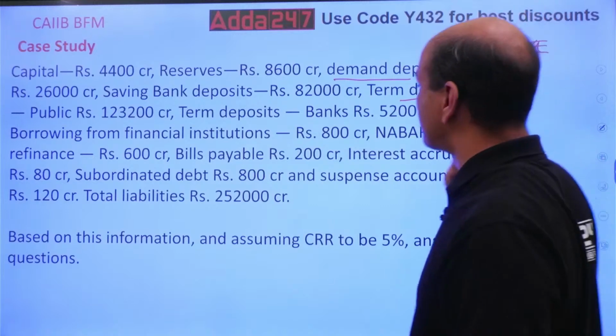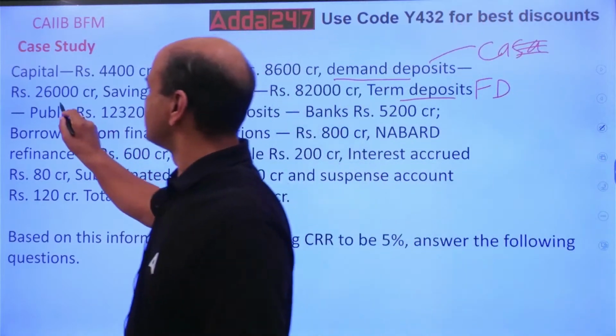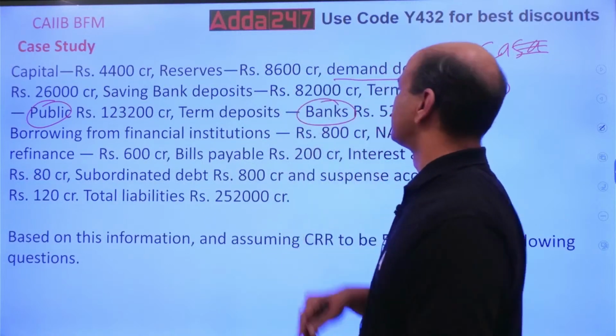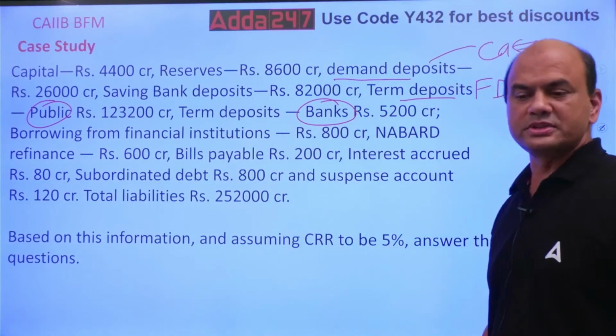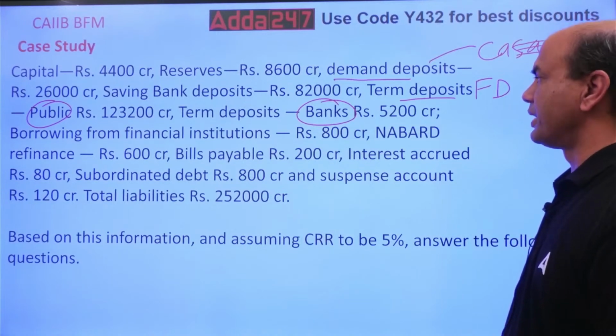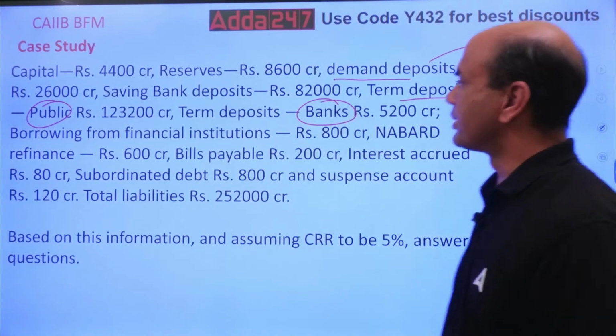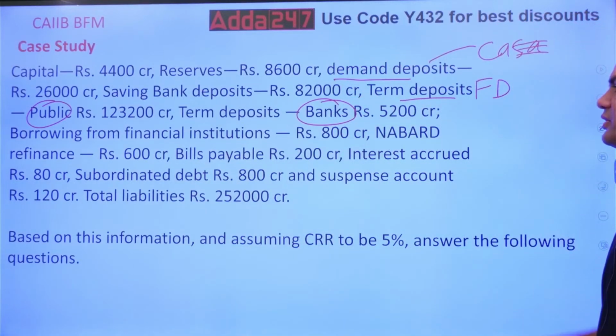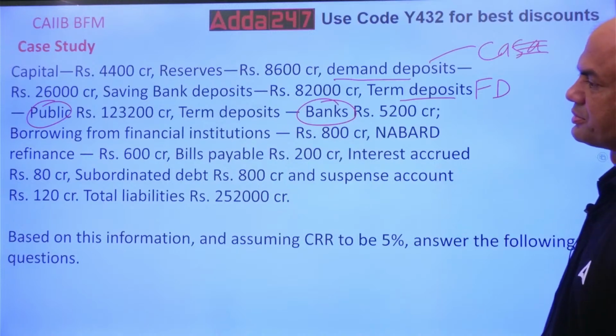Term deposit, there are two types of deposit. Term deposit from public and term deposit from banks. Okay, both the deposits are given. Term deposit from public and term deposit from banks. So from public it is 1,23,200. From banks it is 5,200 crores.